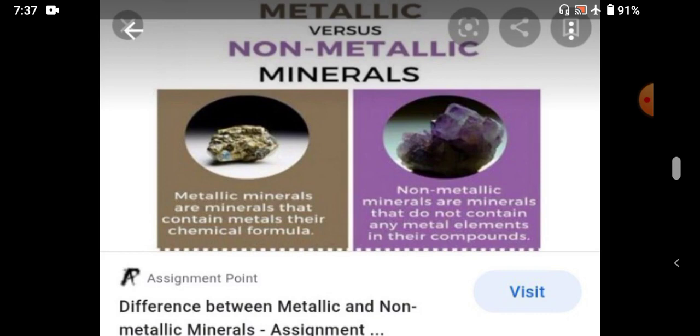Metallic minerals are the minerals which contain one or more metallic elements in them. Then non-metallic minerals are a special group of chemical elements from which no new product can be generated if they are melted. These are the things we discussed in the previous class, and also I gave some worksheet, some question answers. Students, I hope you completed that worksheet also.